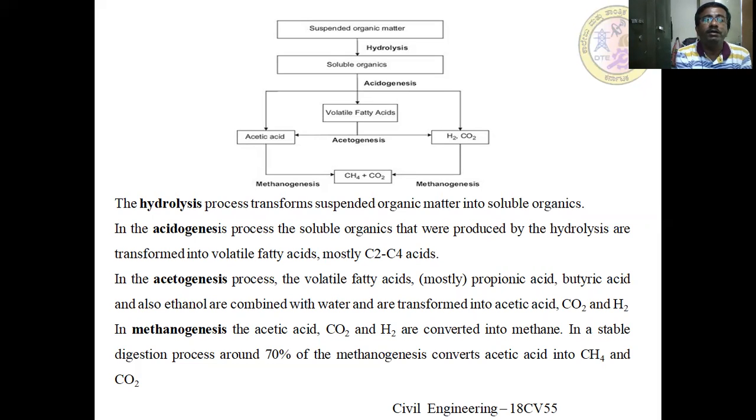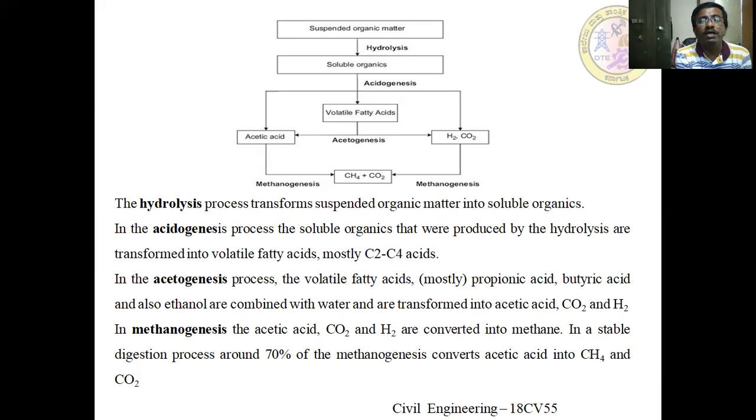The soluble organics are converted into volatile fatty acids, acetic acid, and so on, by the acidogenic, or acid forming, bacteria. Once the complex form is converted into volatile fatty acids, acetogenesis converts them into acetic acid as well as H2 and CO2. Up to this process is due to the presence of acid forming bacteria.